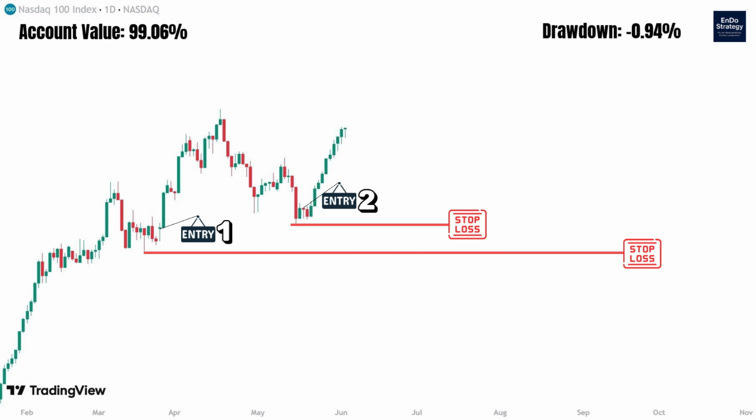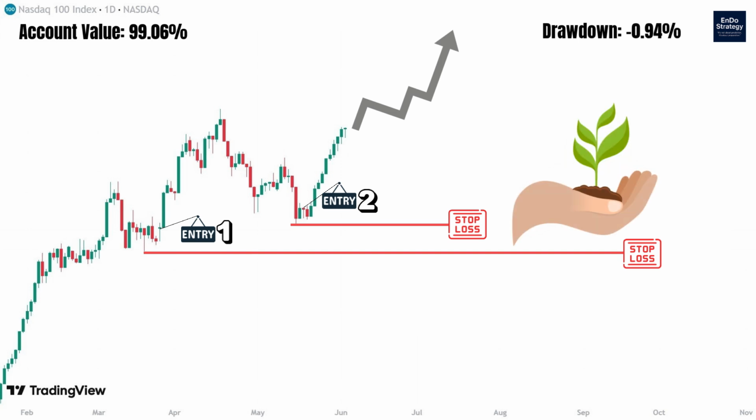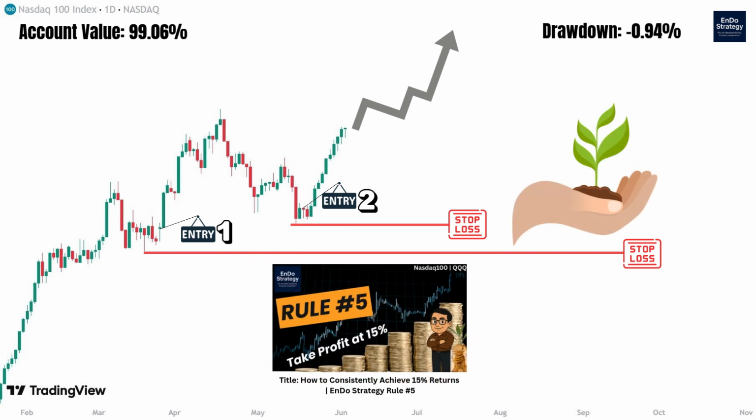At this point, both positions had already been opened using the full account balance, so we simply observed the market without waiting for another pullback entry. If the market moved downward and hit the stop loss, we would reopen the position again according to the rules. If the market continued rising, we would hold the positions until the target was reached.